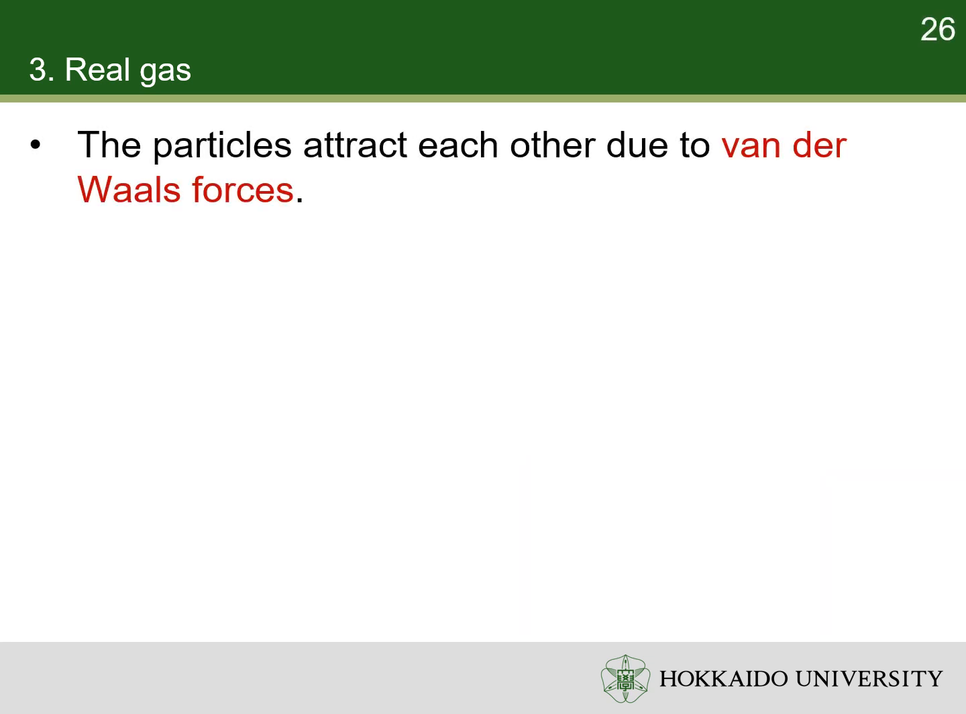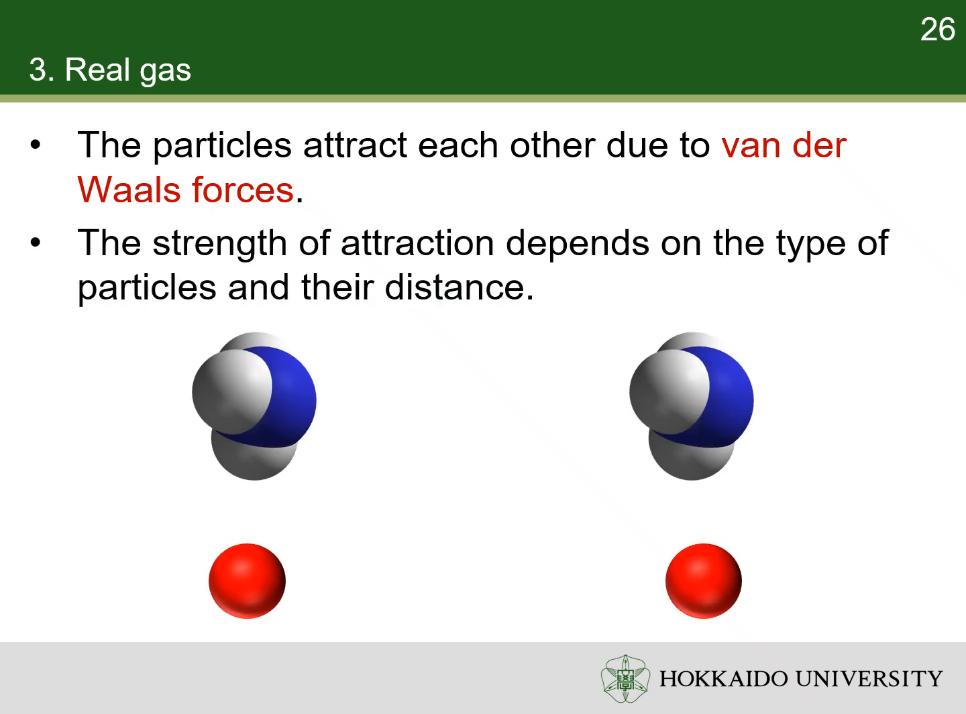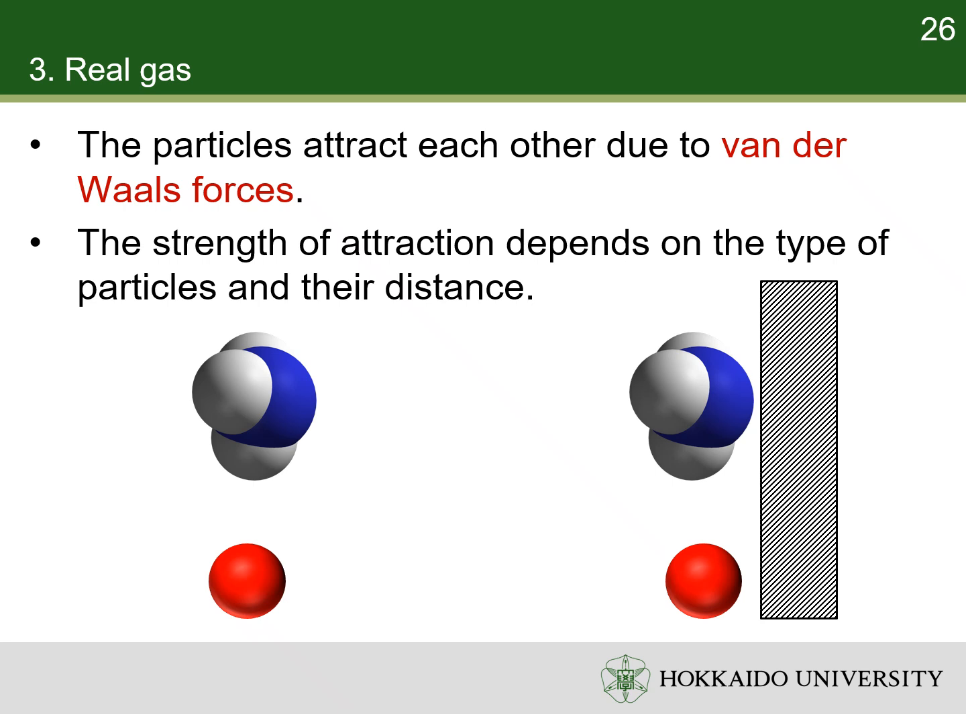Second, the ideal gas law assumes particles do not attract each other. In reality, gas particles attract each other with van der Waals forces. The strength of attraction depends on the type of particles and their distance. When a particle collides with the container wall, nearby particles pull it backward, reducing the speed of collision. So, the observed pressure is less than it would be if there were no attractions.